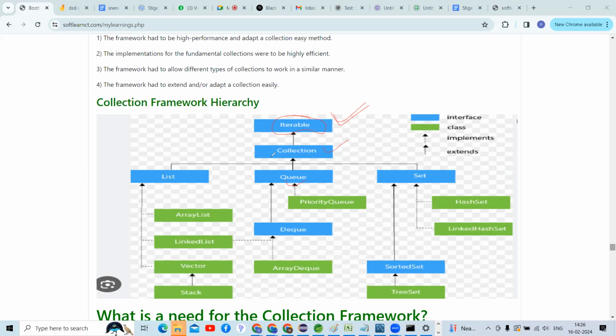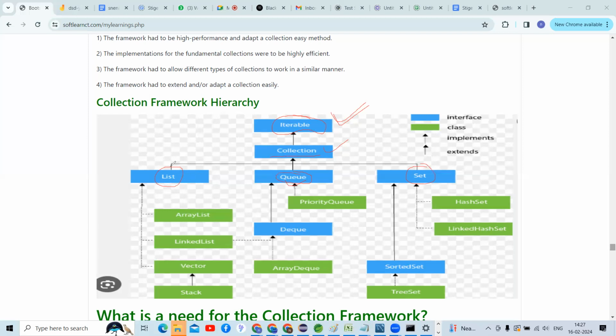So that Collection is divided into how many types, guys? It is going to be divided into three types. That is List, the second one is Set, and the third one is Queue. These three are again interfaces only. List is an interface, Queue is an interface, and Set is also an interface. Right, guys?